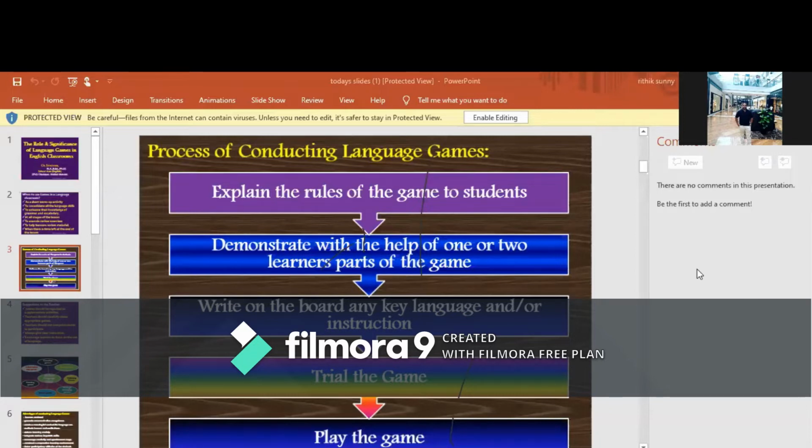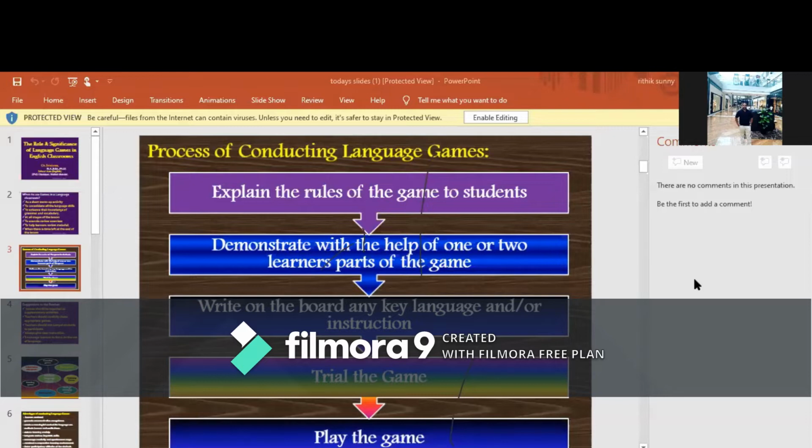Then the teacher should demonstrate, with the help of one or two learners, parts of the game. That is the second step. With the help of the demonstration, the students will engage in that game. The third step in this process is to write on the board any key language or instruction. The instructions need to be written on the board so that the students will remember the rules or the instructions throughout the game.